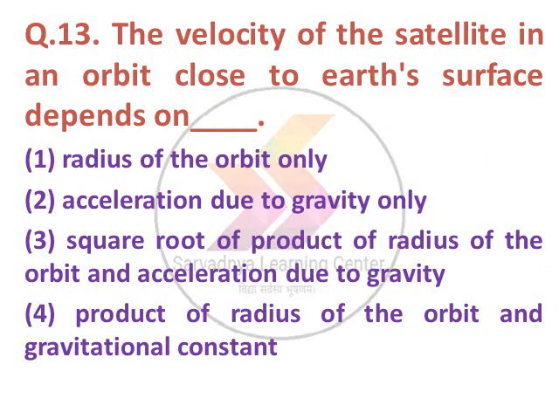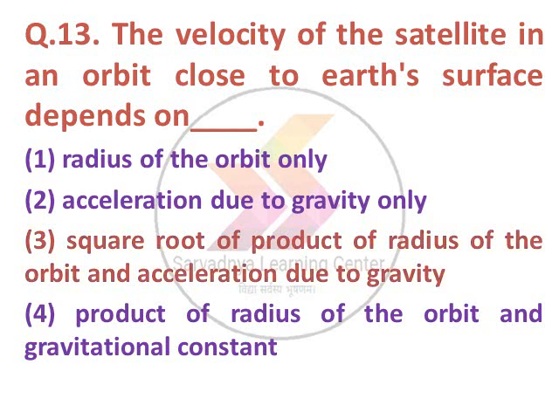Next question. The velocity of a satellite in an orbit close to Earth's surface depends on option 1 radius of the orbit only, 2 acceleration due to gravity only, 3 square root of the product of radius of the orbit and acceleration due to gravity, option 4 product of radius of the orbit and gravitational constant.